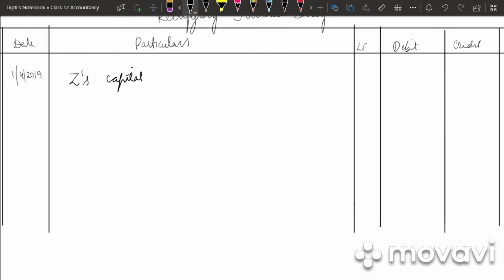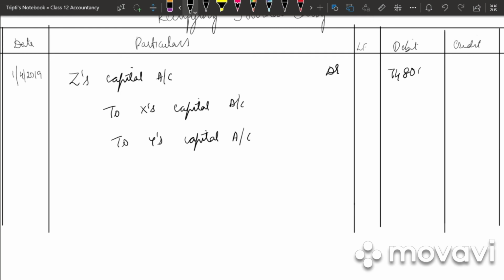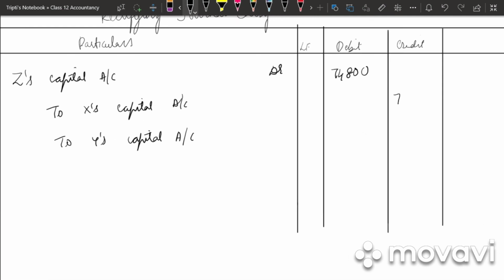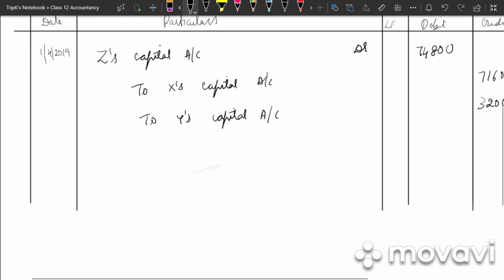Z's capital account debited to X capital account and Y capital account. So what is the balance of Z? 74,800. For X it is 71,600 and for Y it is 3,200.